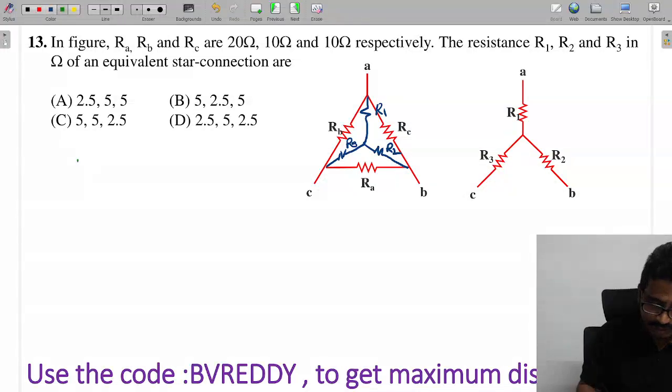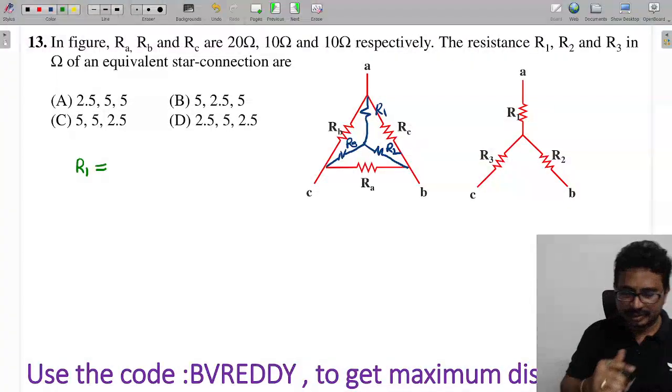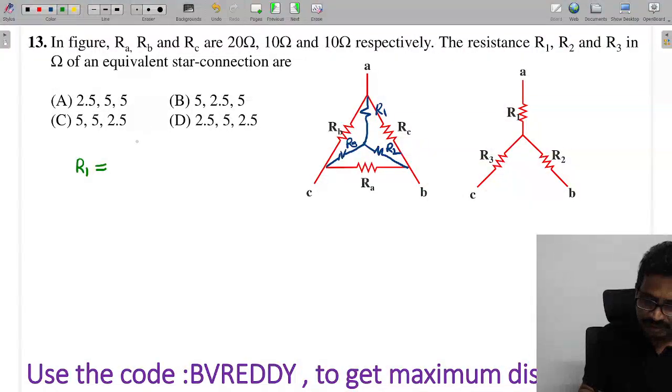So tell me now, R1 is what? That is in between RB and RC. So RB and RC, 10. That is 10 into 10 by, the sum is what, tell me now, 40. So it will come as 5 by 2 ohms.